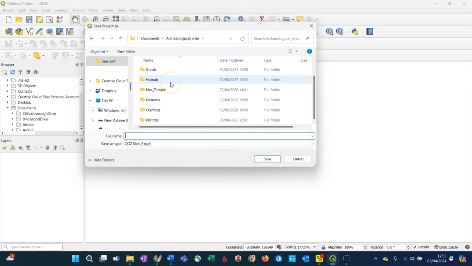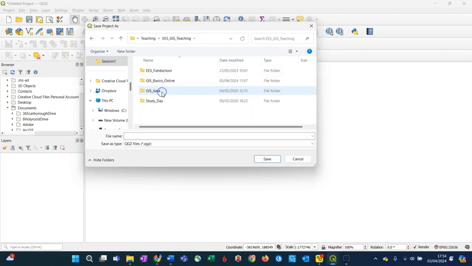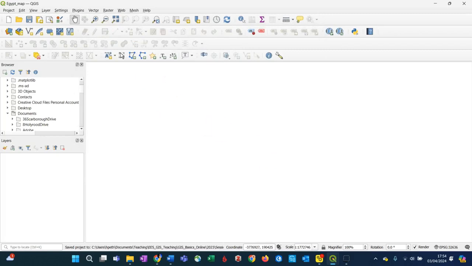I'm going to have to navigate through to somewhere sensible, so find a suitable folder in your file. Here we go. And then you give it a name. I'm going to call mine Egypt map. Save it, and we have now completed this task.